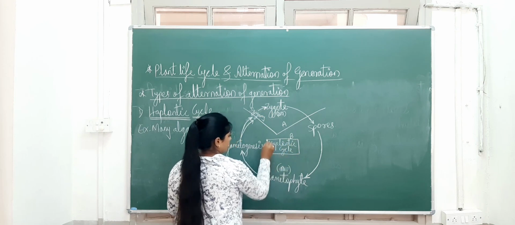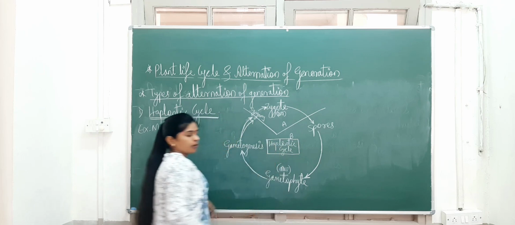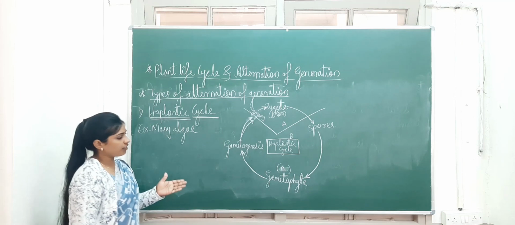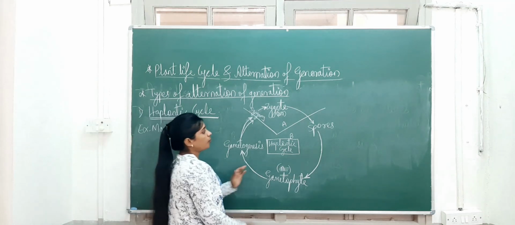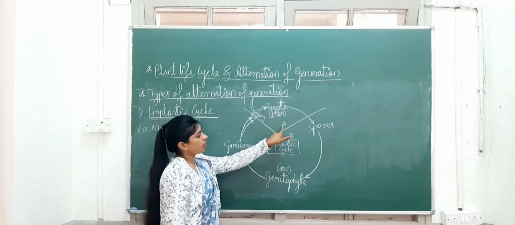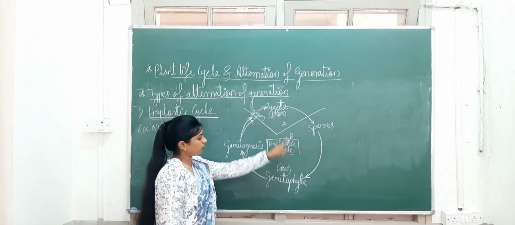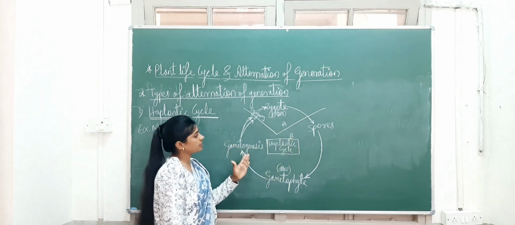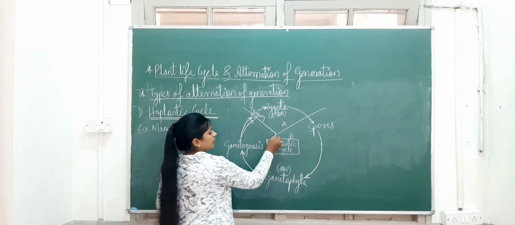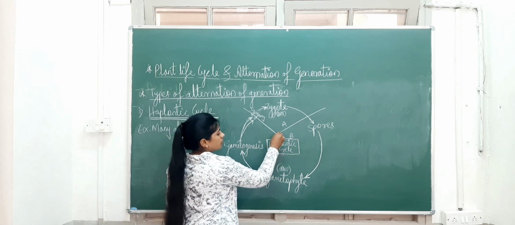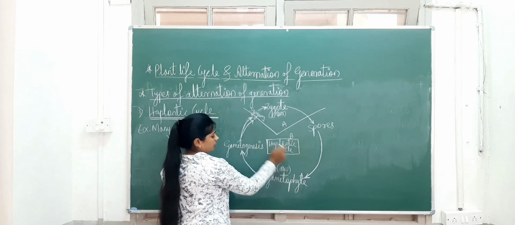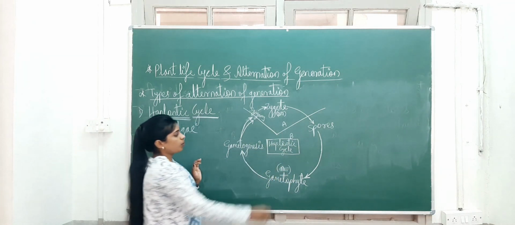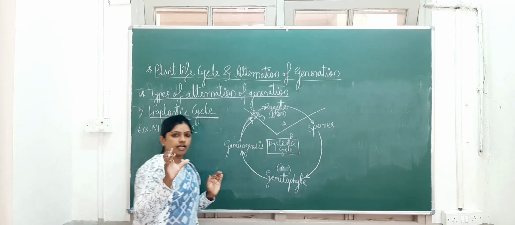Okay. So you can see here I told you that the sporophytic generation is diploid and the gametophyte is haploid. So here this A is what? The sporophytic generation it's showing, and this B is showing what? The gametophytic generation. In this life cycle we can observe the lifespan of the gametophyte is more. It takes a long time. Okay. And this sporophytic is what? A very short period of time.